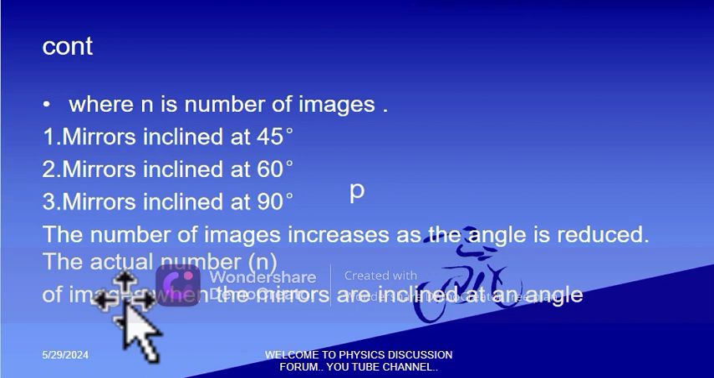When mirrors are inclined at 60 degrees, n, where n is the number of images, equals 360 degrees divided by 60 degrees. Then you subtract 1, you get 5 images. The third one, when mirrors are inclined at 90 degrees, n equals 360 divided by 90 minus 1, you get 3 images. You find that the number of images increases as the angle is reducing. And remember, the angle is the angle of inclination.